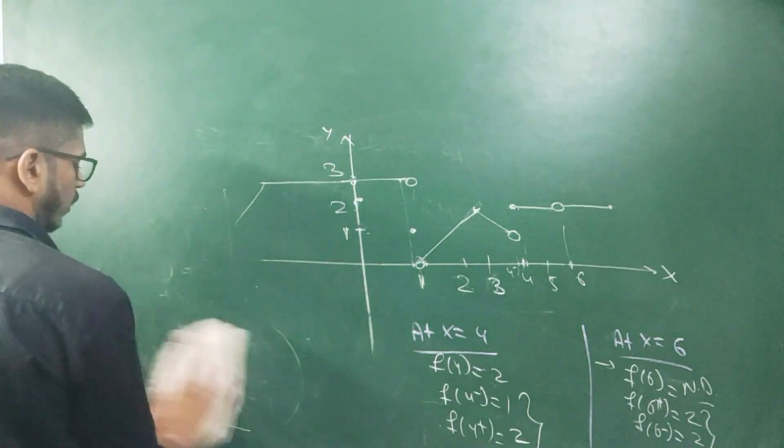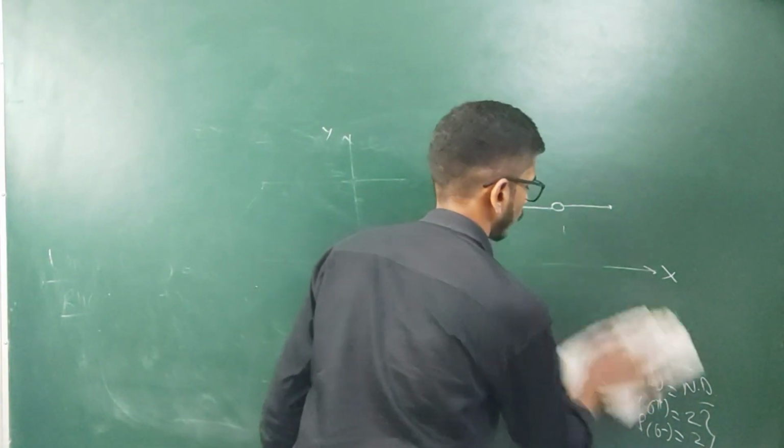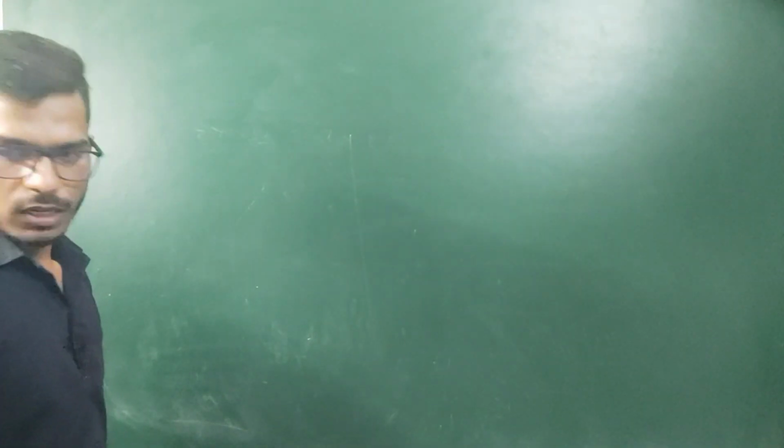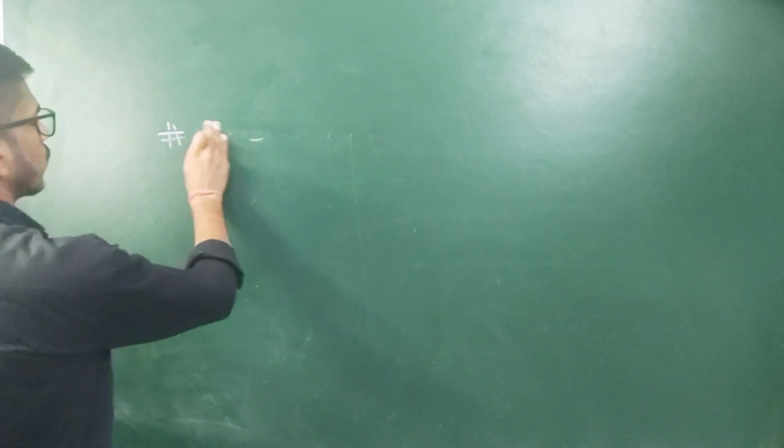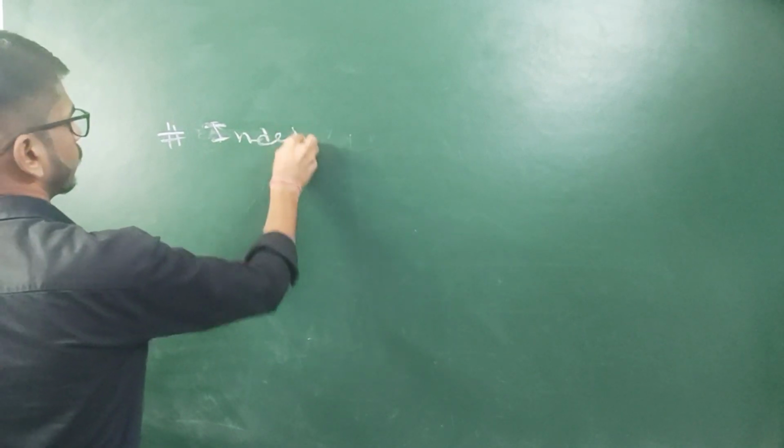So in this way, we have discussed the concept of limit with the help of graphical method and theoretical method. In both ways we have discussed. Now we will move on to the next chapter that will be very important, and that is the indeterminate form. Just wait a minute. Indeterminate form.